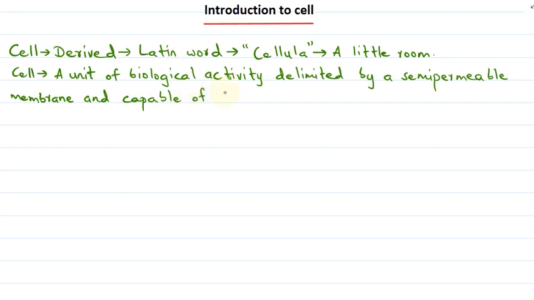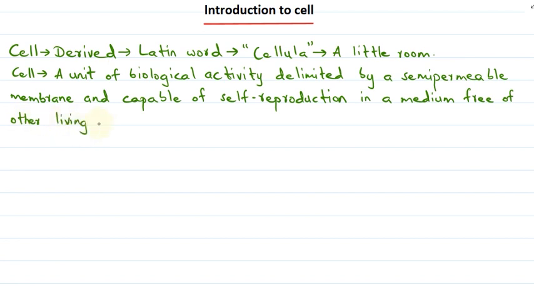And it is capable of self reproduction in a medium, and this medium should be free of other living systems.